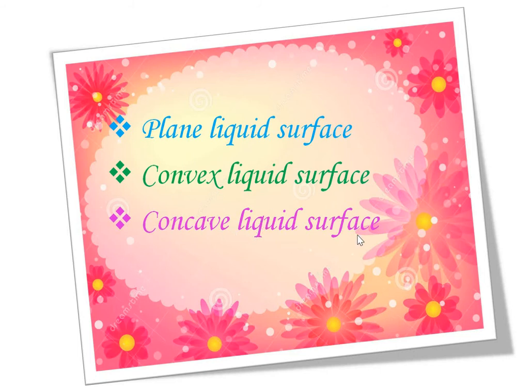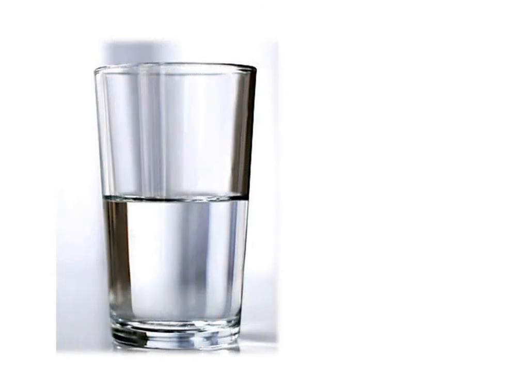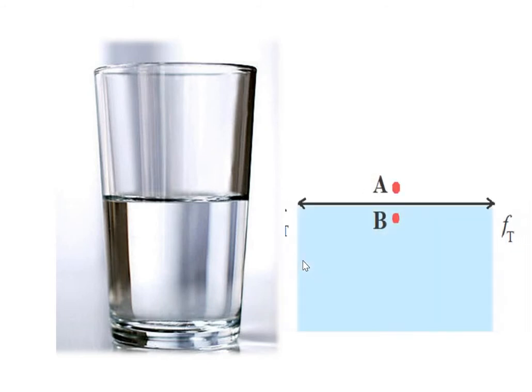So let's see one by one image of this. First, a pure glass containing the water. See here, the angle of contact is 0. The surface looks like this. This one is pure water, which completely wets the solid: a plain liquid surface. Let's see the second.